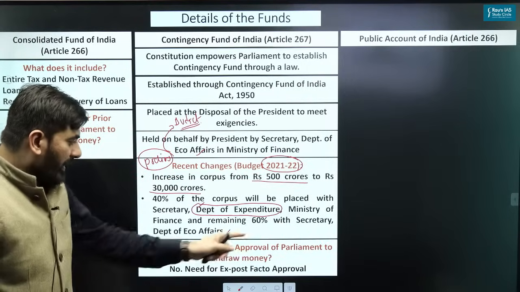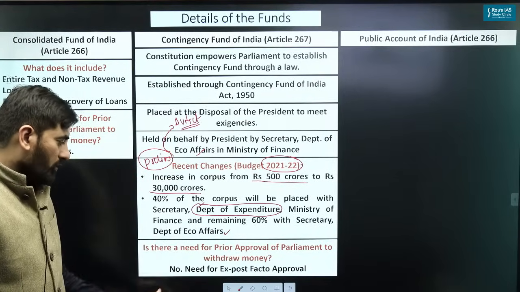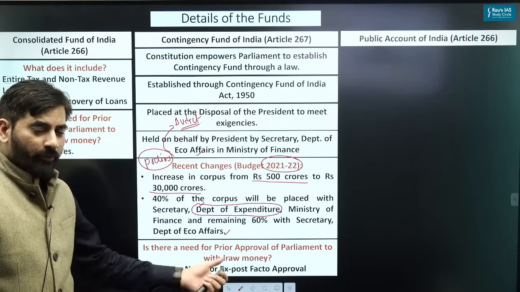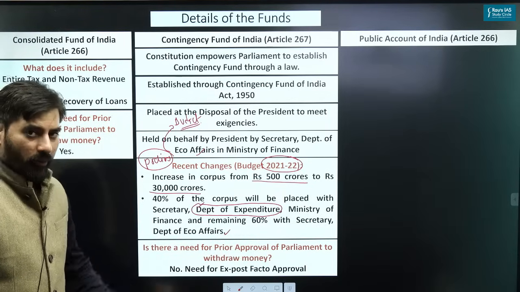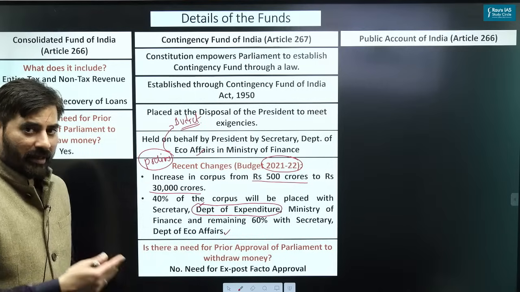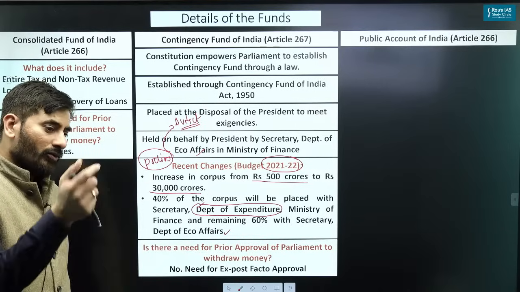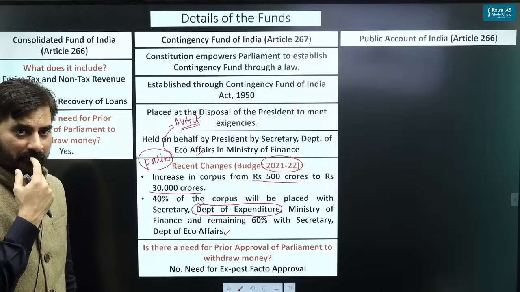Is there a need for prior approval of the Parliament to withdraw money? No. What we need is an ex post facto approval. Ex post facto approval basically means you spend money, and after you spend money, then you take the approval of the Parliament.